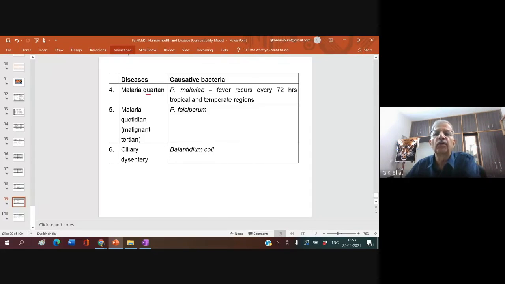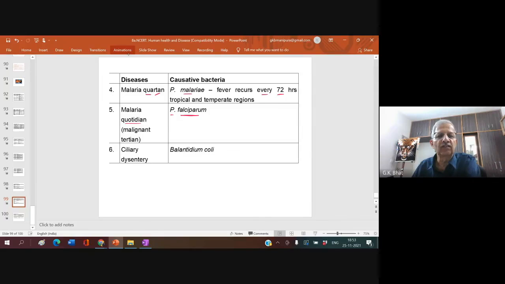Here, the fever occurs every 72 hours. One day there is fever, two days there is no fever, and on the fourth day it appears again, every 72 hours. This is called quartan fever. You must know about tertian fever and quartan fever. Malaria can also be malignant tertian. It is malignant and tertian, appearing every alternate 48 hours, and it is very much fatal.